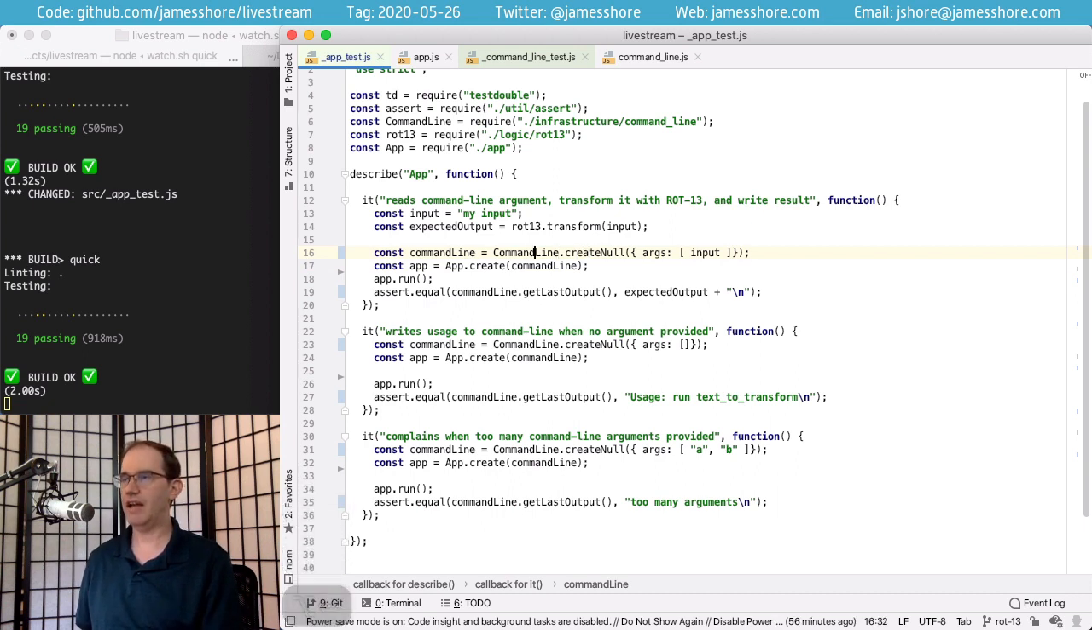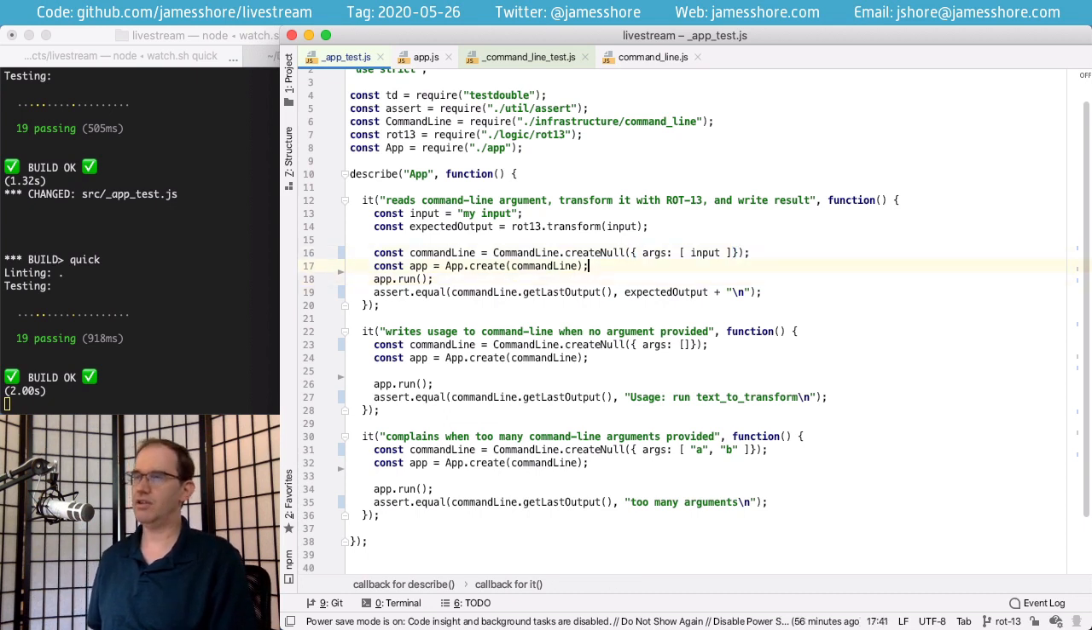Once upon a time, we had a command line that took my input. We created an app using that command line. We ran the app, and we saw that on the command line, the output was the output we expected. Nice, clean, clear test. And so as a result, because it is pretty clean and clear, I find that I'm not doing a lot of abstraction around setup like I do with mocks.